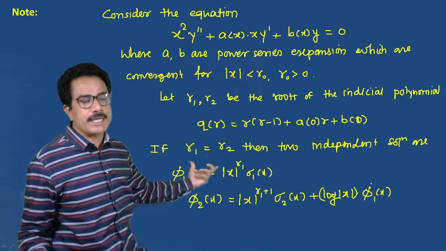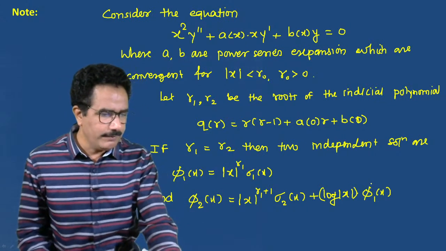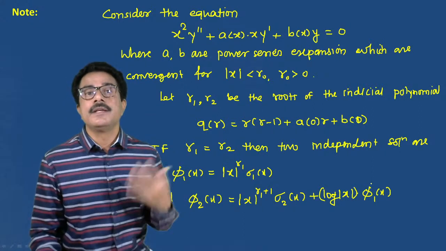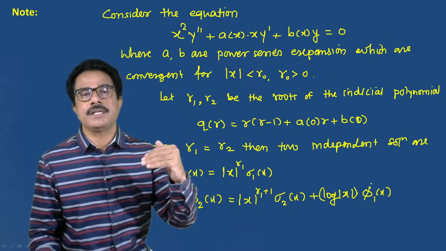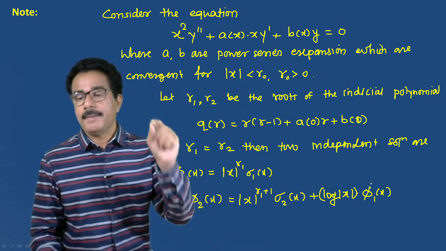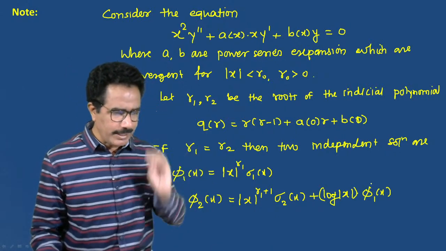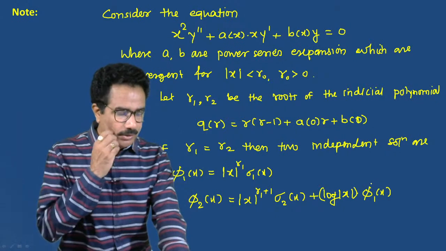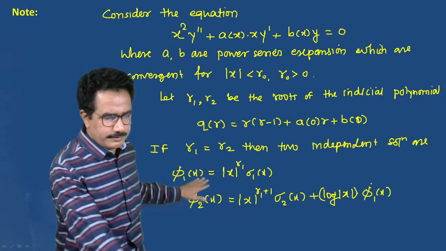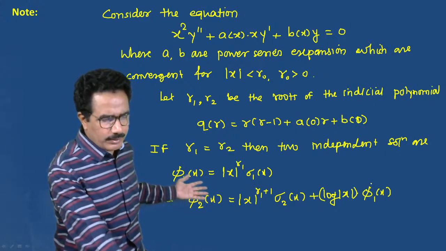But if two roots are equal, then we have to write this solution in the form of a sigma, where sigma is the power series or summation series, which is defined by g of x based on the analytic coefficient. So we can write this in this way. Okay. Now we have to use this formula. ठीक आहे, अशा पद्धतीने हा फॉर्म्युला तुम्हाला लिहिता येईल.